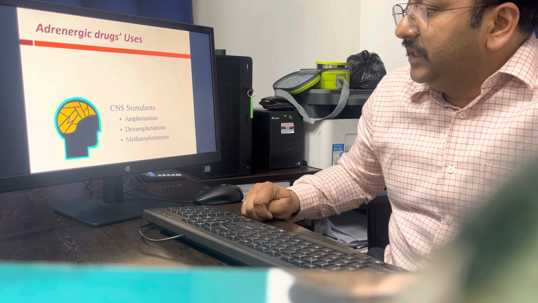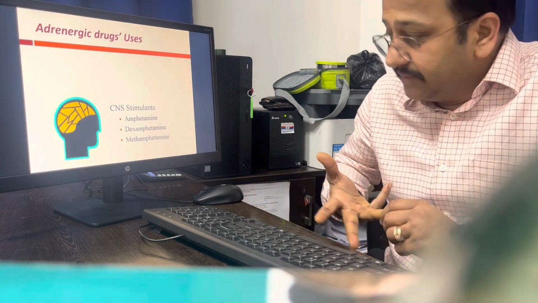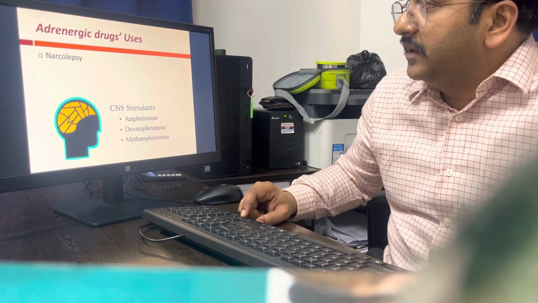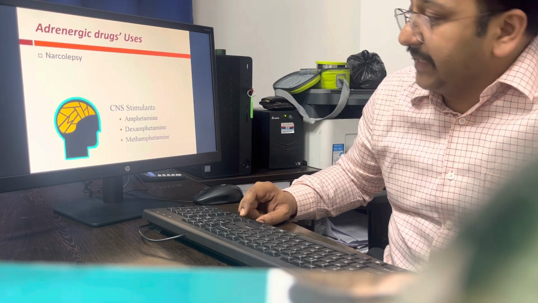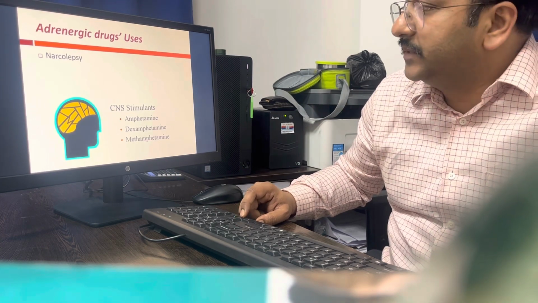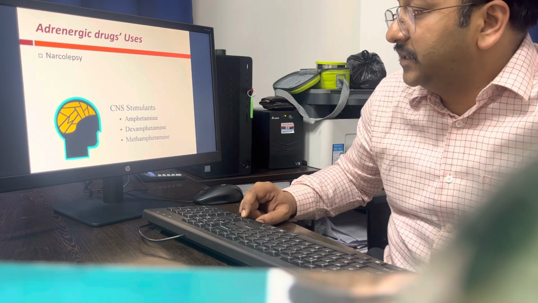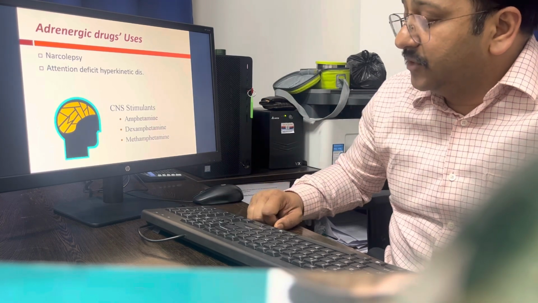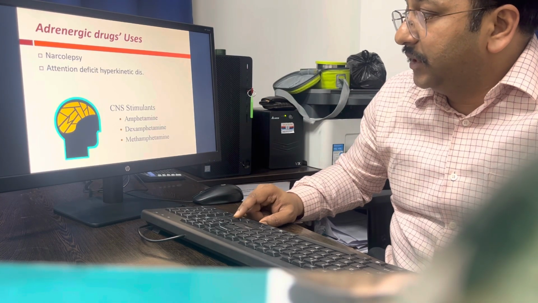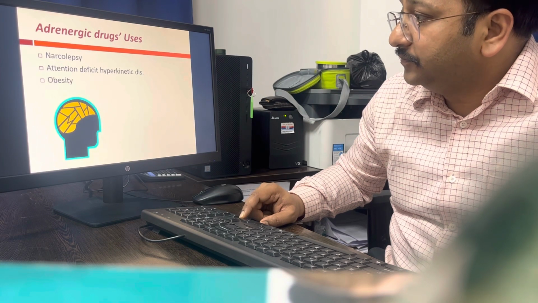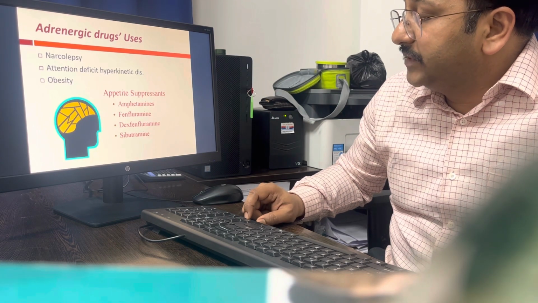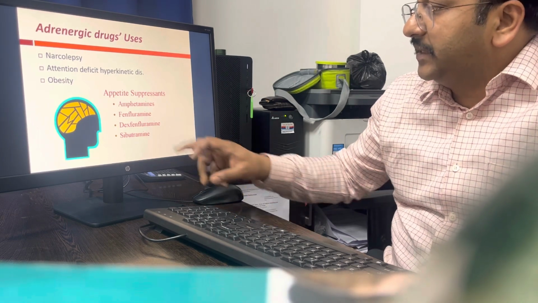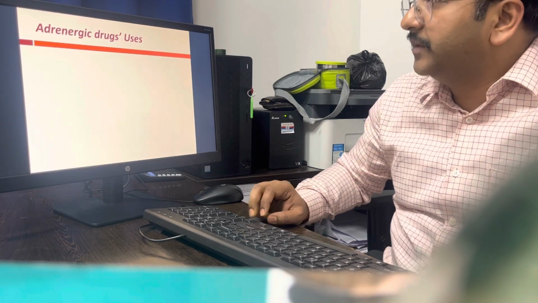Another adrenergic drug use is as a CNS stimulant. We can stimulate the CNS with amphetamine, dexamphetamine, and methamphetamine. They are used in narcolepsy, where excessive daytime sleepiness is there. We can treat this condition with CNS stimulant drugs like amphetamine, dexamphetamine, and methamphetamine. ADHD is commonly seen in children, and in that also CNS stimulant drugs are used. For obesity also, we can use adrenergic drugs as appetite suppressants: amphetamine, fenfluramine, dexfenfluramine, sibutramine.